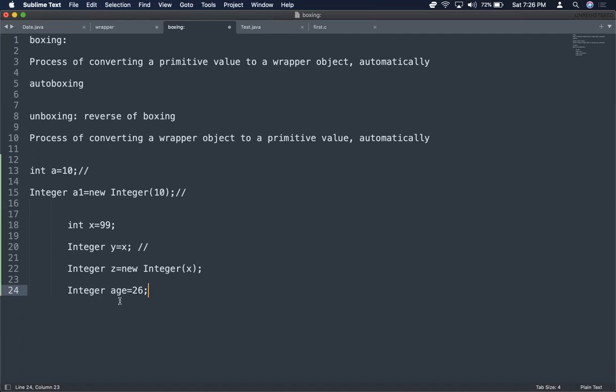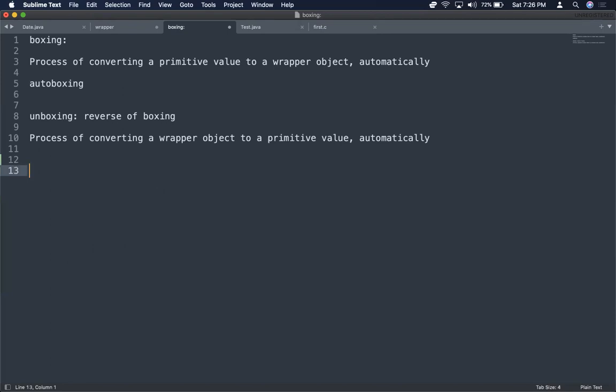So age is referring to an object, the wrapper object which contains 26. Automatically the int value 26 gets converted to a wrapper object. This is called autoboxing, the process of converting a primitive value to a wrapper object. Since it happens automatically, we say autoboxing.